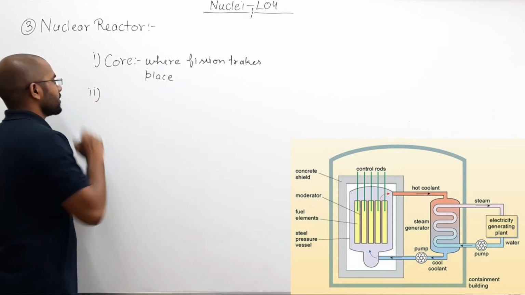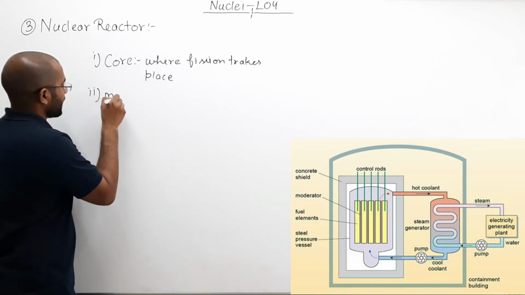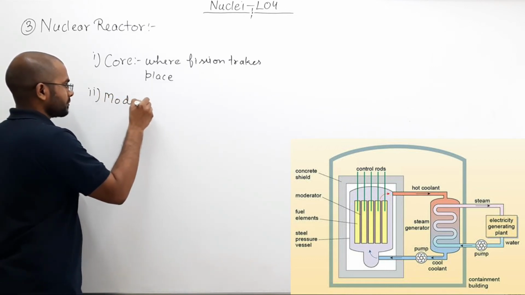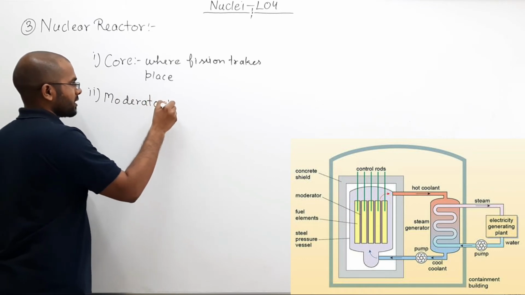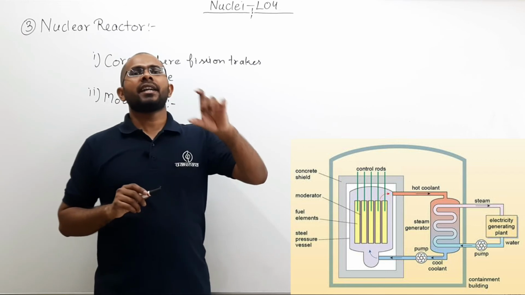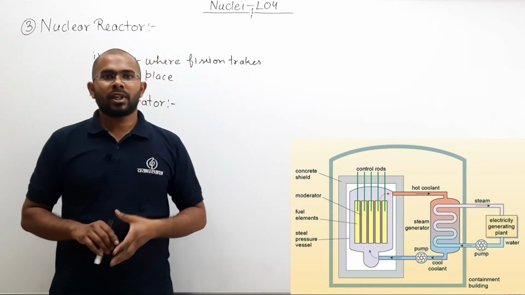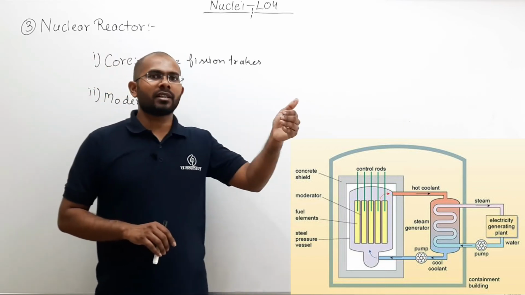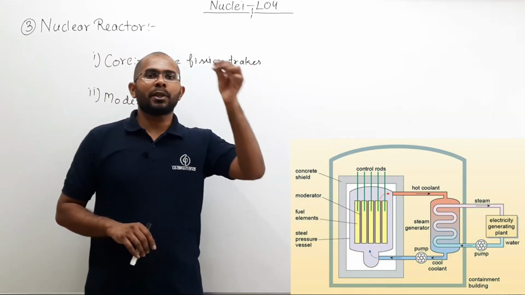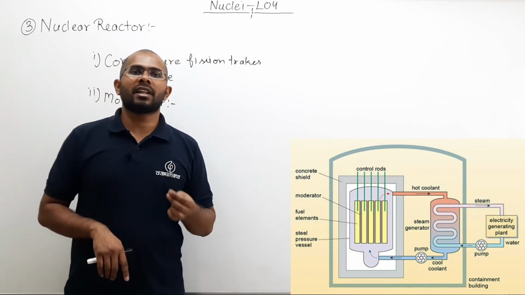Now, the second most important thing is something called the moderator. What is a moderator? We have just seen that a high energy neutron cannot initiate nuclear fission. So in order to make nuclear fission happen, I need to decrease their energy. How can I decrease their energy?